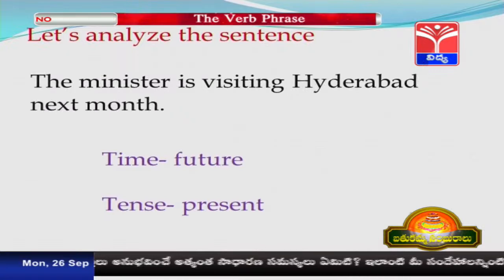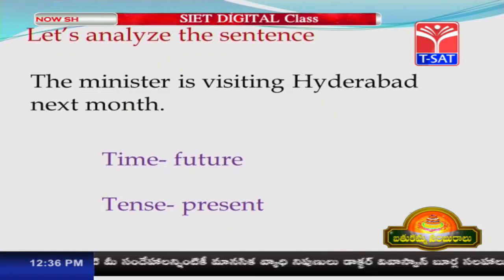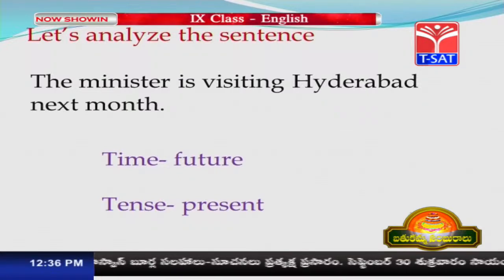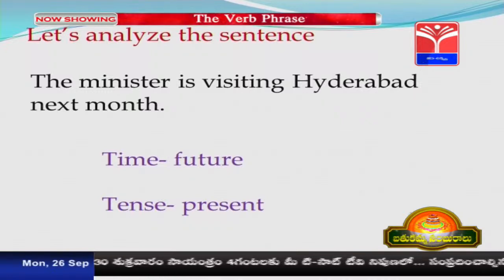And here is another sentence: the minister is visiting Hyderabad next month. It is a planned action. So, it refers to future time, but it is in present progressive tense. We can refer to future actions in many ways.